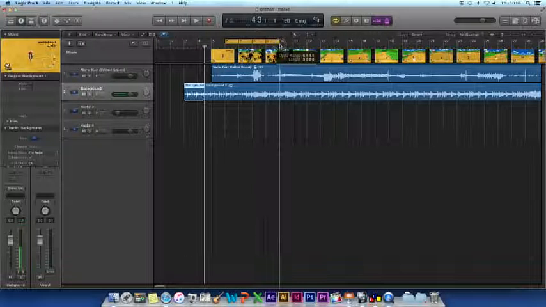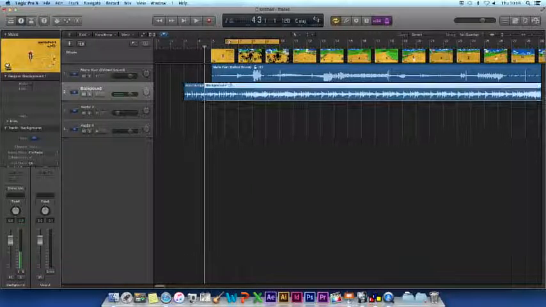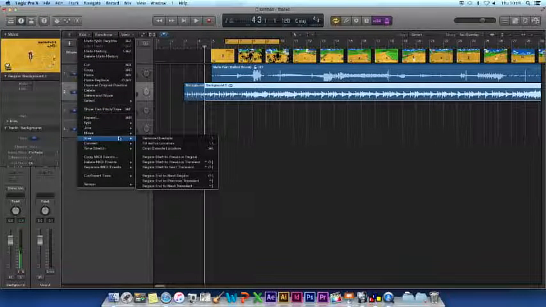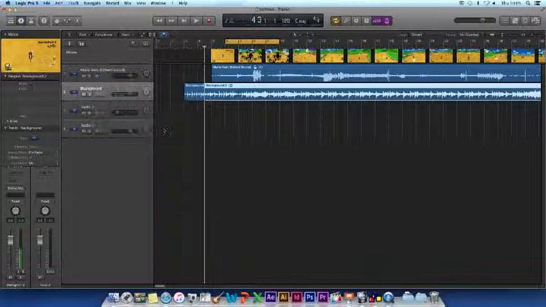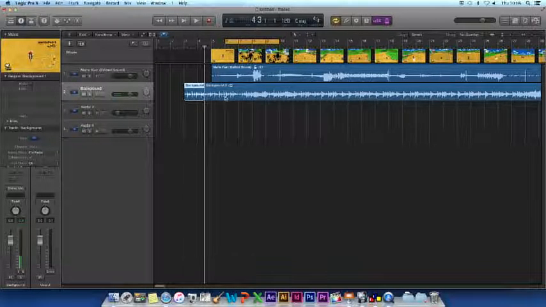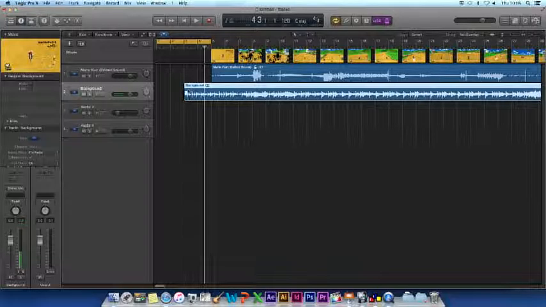To cut at locators, you need to select the area of which you want to cut out, and click and drag this area in the locators area above the playhead. Then, again, go to Edit, Split, but this time hit Split at locators.